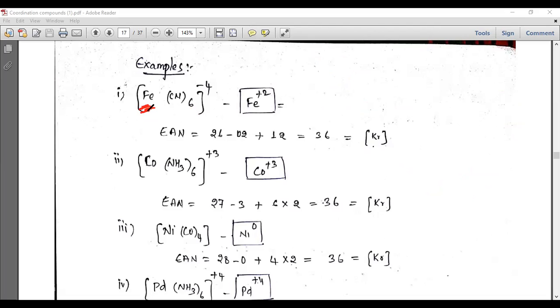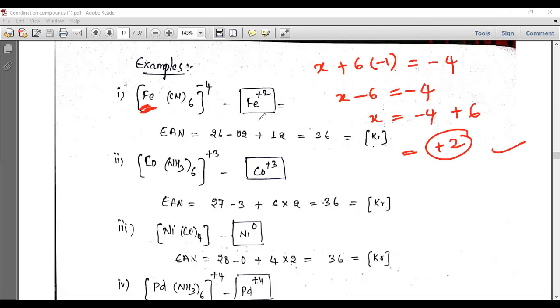So what is the oxidation state of iron? How to calculate the oxidation state? So first of all I don't know, so I am writing x plus 6 ligands are there, 6 cyanides. What is the cyanide oxidation state? That is -1. So you can understand the oxidation state calculation in the last session. Last videos lో చూస్తే మీకు అర్థమైతది. So x plus 6 into -1 is equal to -4. So x minus 6 is equal to -4. Then x is equal to -4 plus 6, which is +2. The iron is having +2 as the oxidation state.